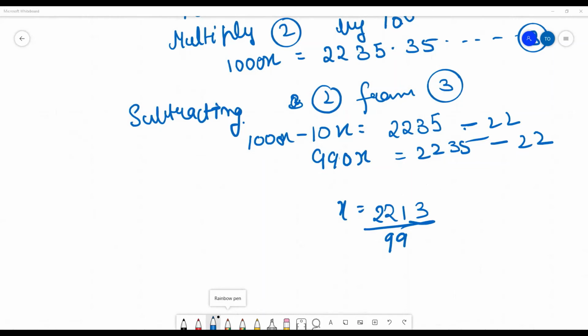Have you got the same answer? You have to do like this. Why are we multiplying it with 100? Is it clear to you in the next step? Yes, ma'am. Yes, because we have three numbers after this point. So after one number you have to put 10 and after two numbers you have to take 100. So that is why. Have you got this? Yes, ma'am.